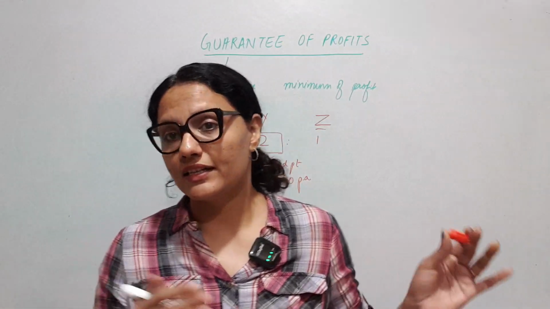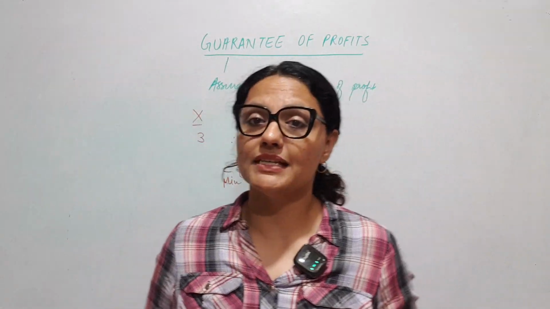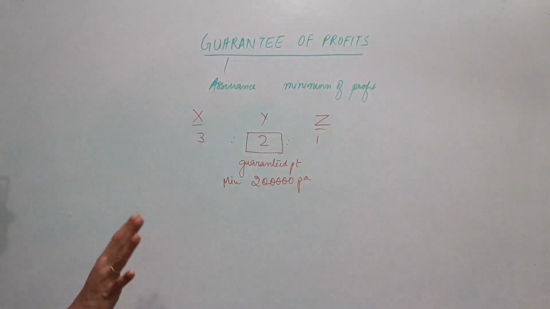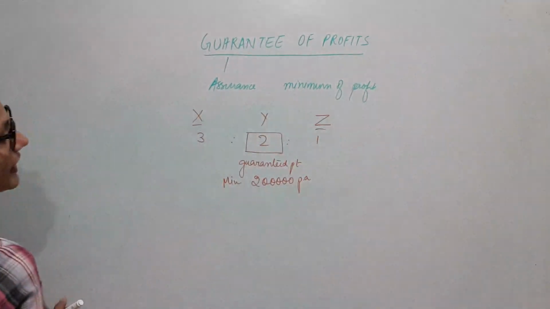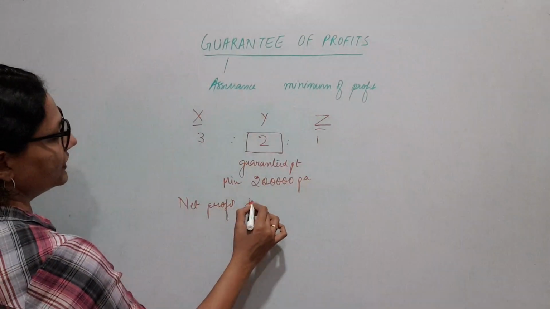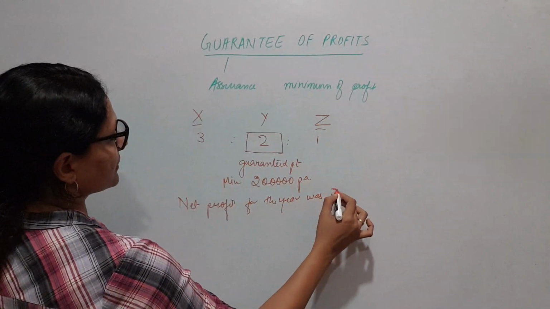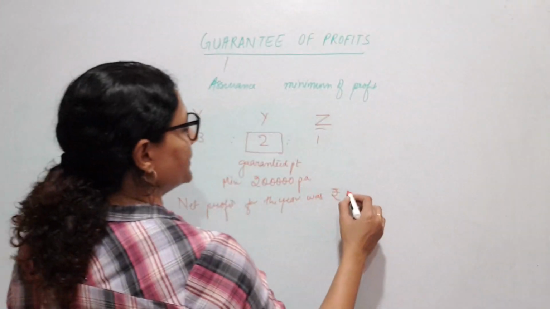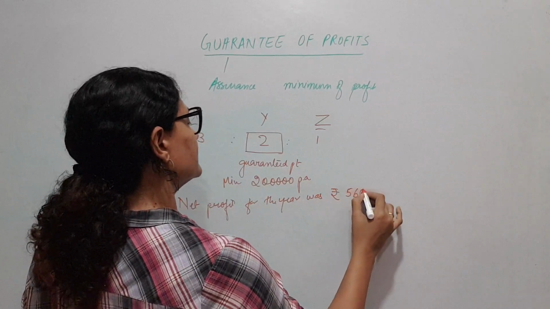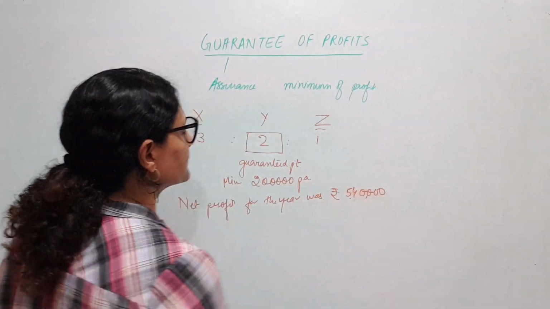So it's the divisible profit that we are talking about. After all appropriations are done, we will have to see whether Y is getting at least 2 lakhs or not. Keeping aside the appropriations for the time being, say the net profit for the year was 5 lakh 40,000.